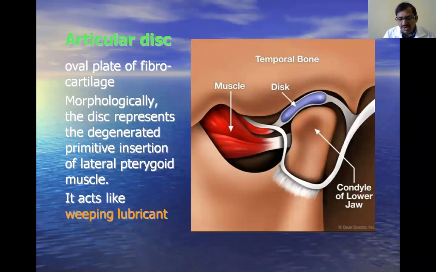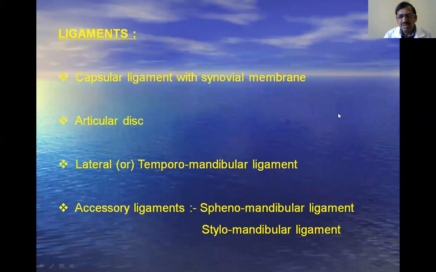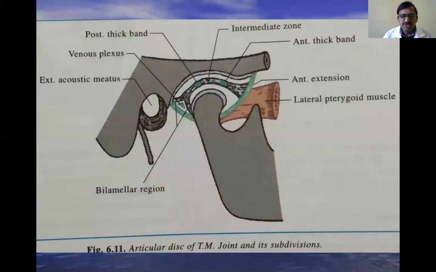And here the intra-articular disc is divided into 5 parts. First one is the anterior extension. Next, the anterior thick band, then the intermediate zone, then the posterior thick band, and the posterior bilaminar area. I will show you. You see here, this is the intra-articular disc.